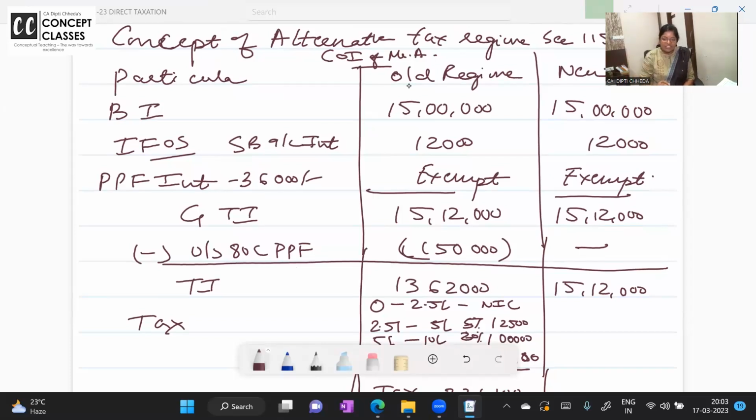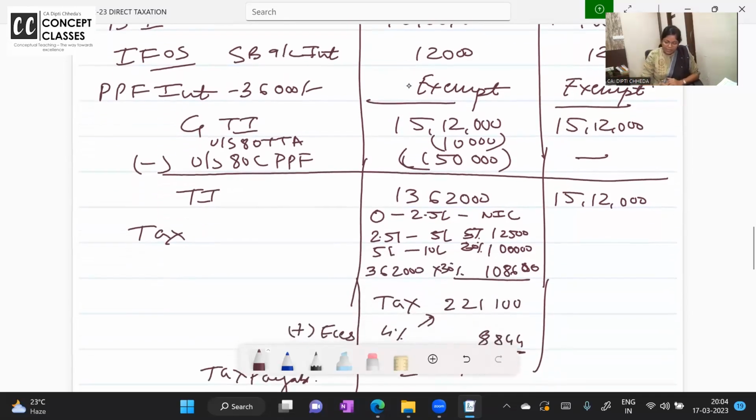You know, under section 80 TTA, saving account interest is exempt up to 10,000. I missed giving that benefit. Under 80 TTB, saving account and FD interest both are allowed up to 50,000. Clear to all of you? Huh? तो ऐसे ये allowed है.